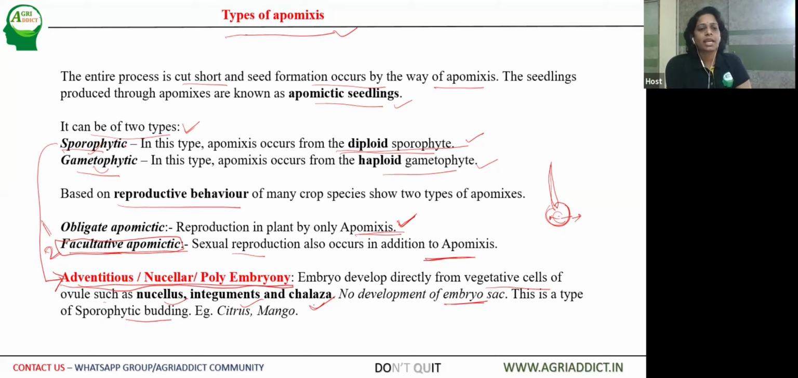This type of apomixis is also called sporophytic budding. They are directly formed from diploid sporophytes, and the plants obtained are of diploid nature only, 2N. Examples here are citrus and mango. Here it is facultative apomictic. The seed is formed by zygote as well as from apomixis, either nucellus, integuments, and so on. So the seeds of citrus have both qualities. Even in mango, one single seed has different embryos, apomictic embryos and normal sexual embryo.